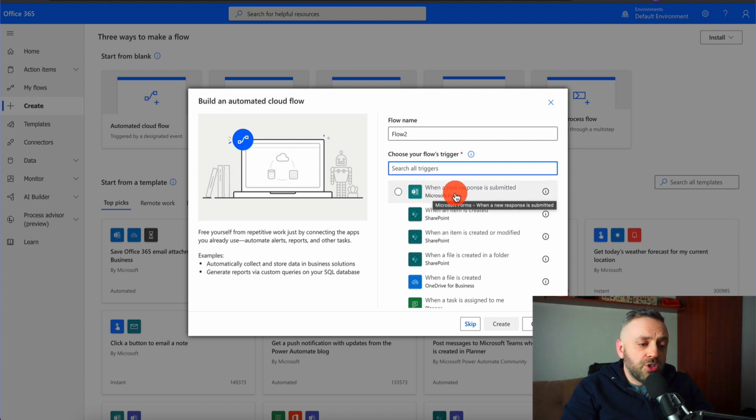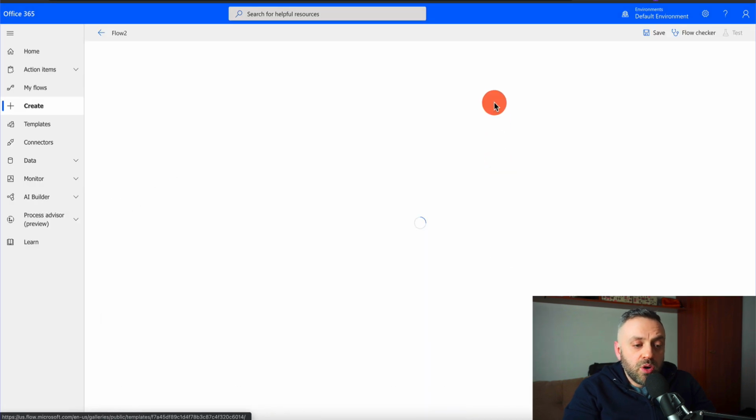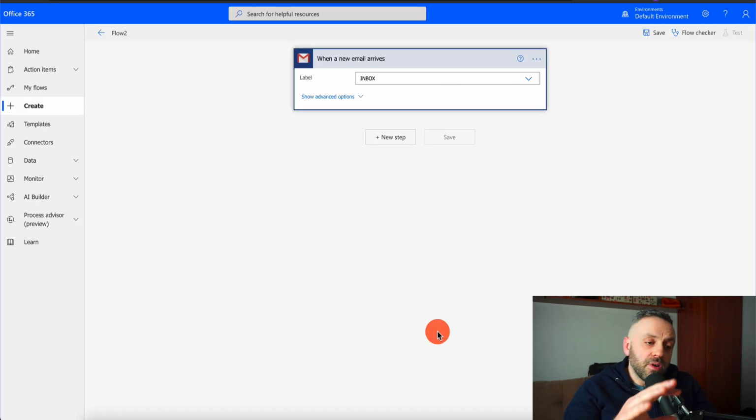So what you want to do is, you can do Microsoft Forms if you want. But in this video, I want to show you a different flow. You're going to type Gmail, and you're going to have all these options. There's only one option, Gmail, and you're going to pick this one. When a new email arrives, we're going to hit create, and then you're going to create this flow.